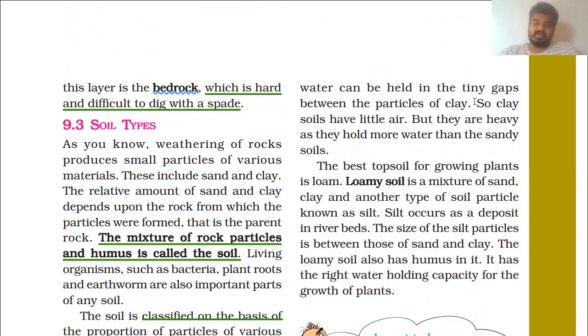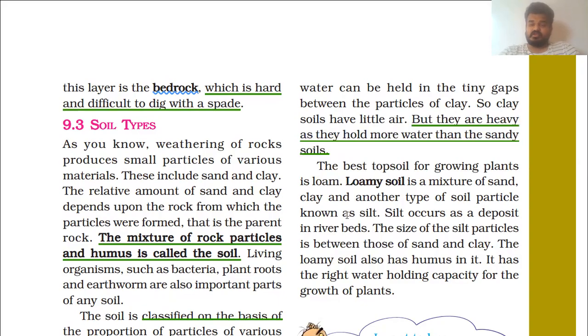This type of soil you can generally get at a park, because it generally holds more water. So clay soils have little air, but they are heavy as they hold more water than sandy soils. That's why it can be used at the park.